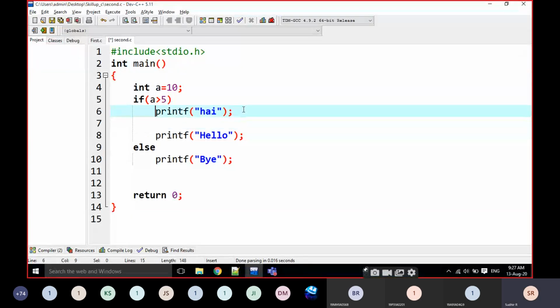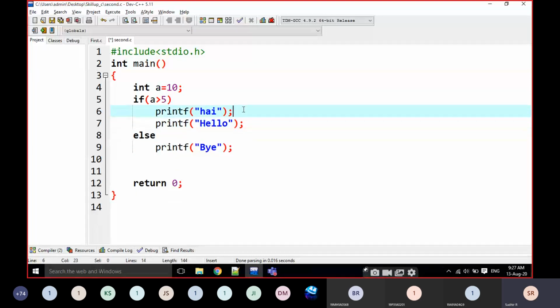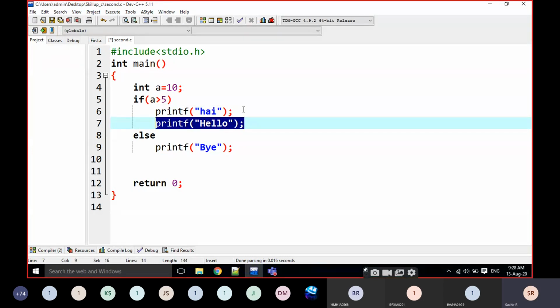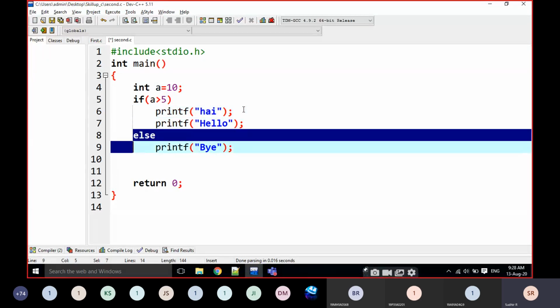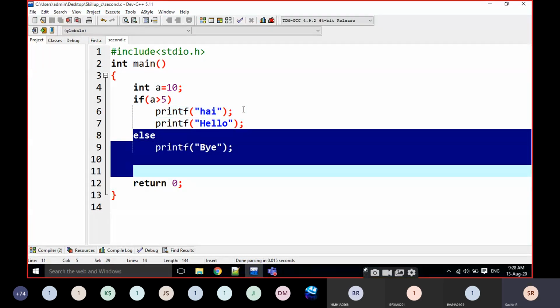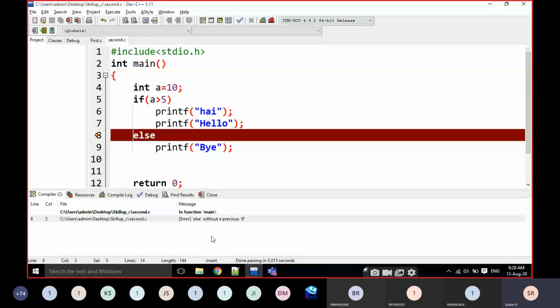There is no relationship between this if and this else, because there is one more statement between this if and else. That means this else is not related to any if. That's why the error is else without a previous if. Okay, this is an error one.